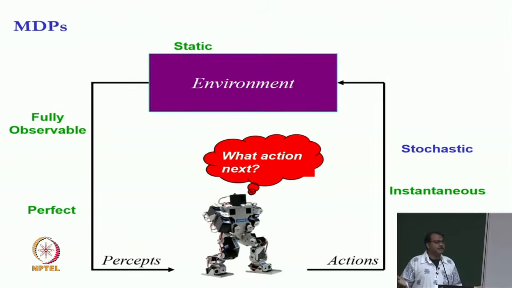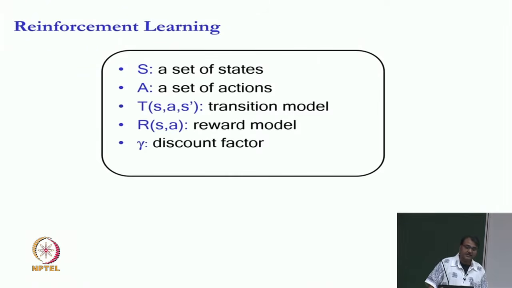From our point of view, the computational point of view, we will still live in the world of a Markov decision process. So, the world is still perfectly observable, fully observable, it does not change by itself and so on and so forth. My actions can still be probabilistic, which basically means that I am going to be in this standard MDP model where we have states, actions, transitions and rewards, and let us say a discount factor. I told you that this is the most common version of MDP in the reinforcement learning literature.